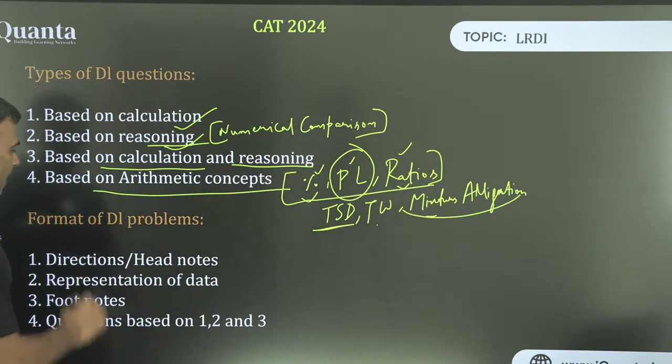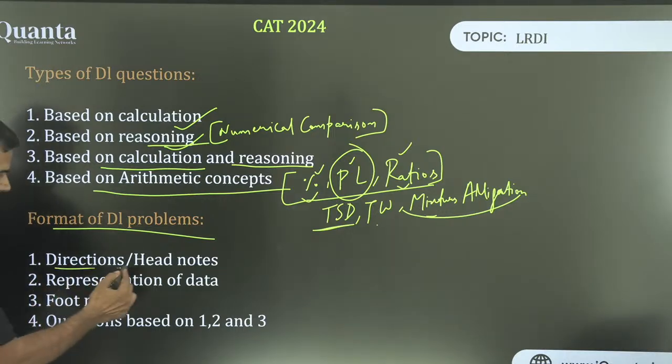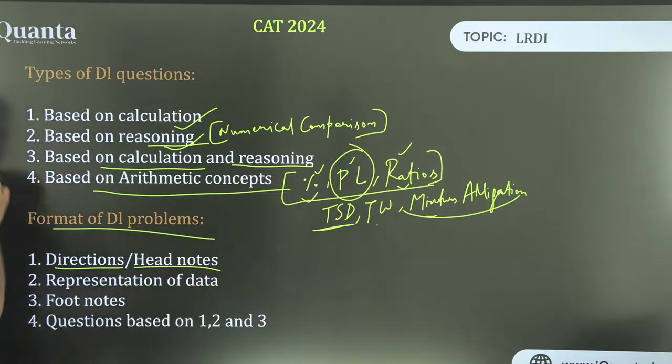Then format of problems. How do I read a data? So for that, I mean, this is just information. For that, we'll take a set and we'll try to understand what are we saying by directions, head notes, footnotes, and so on. Let's go ahead. Okay, I'm going ahead to the next slide.